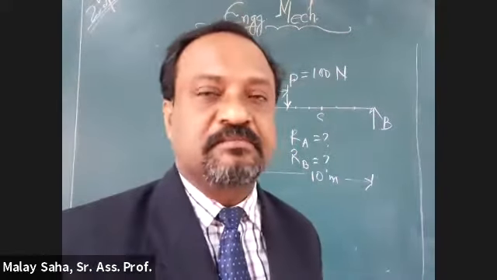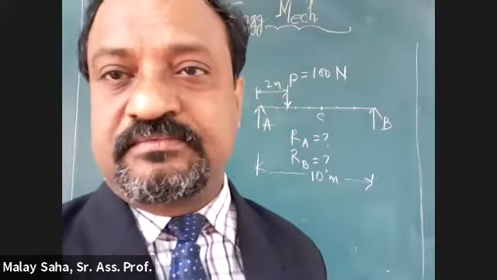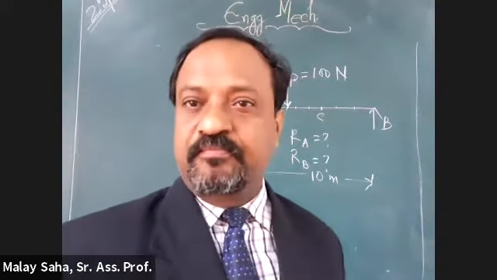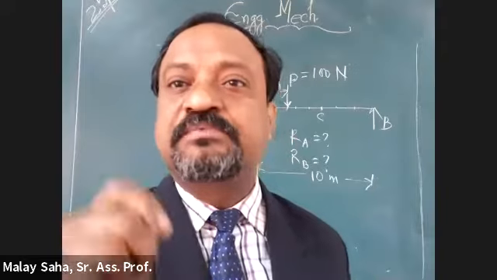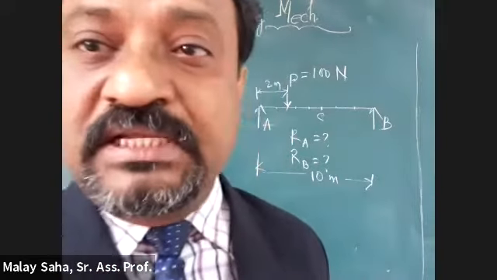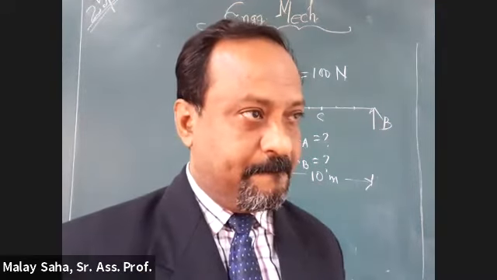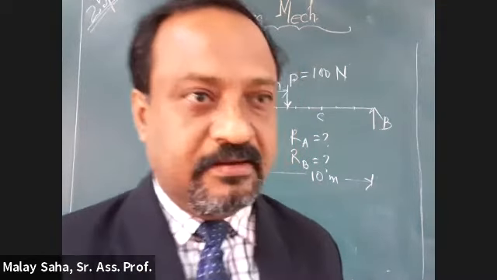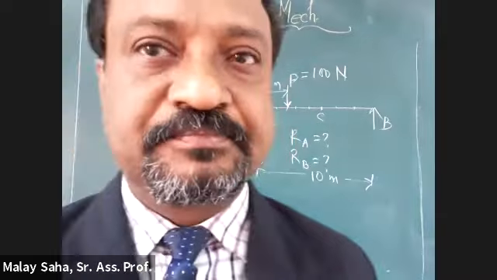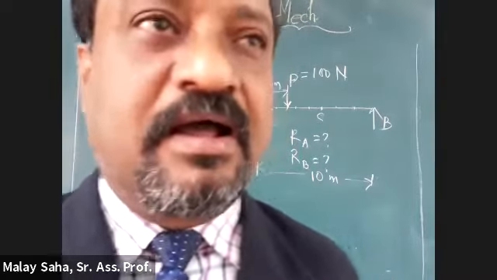The algebraic summation of all the moments for any beam at any point must be equal to 0. May I know the reason, Radharani? Are you connected?